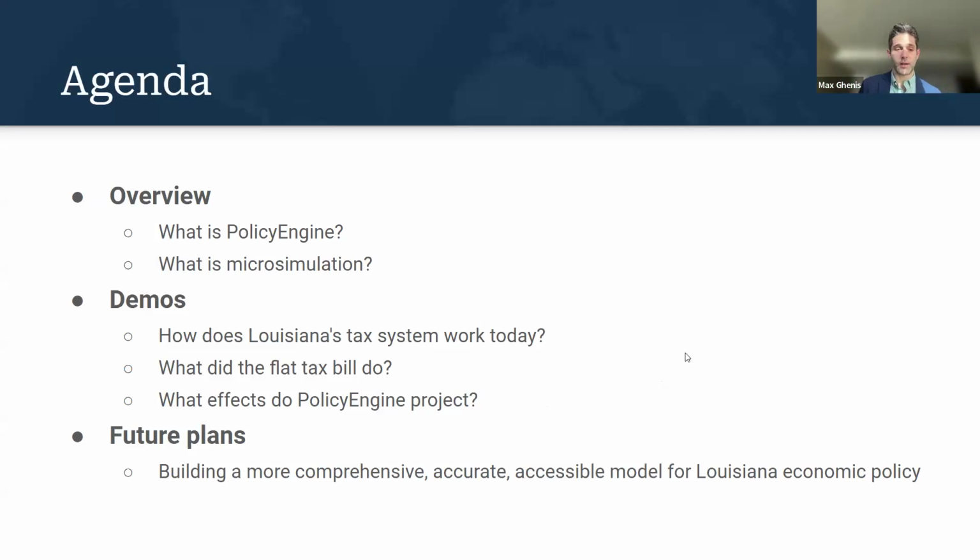We'll go through a sample household and then a description of the tax bill. And then we'll use the PolicyEngine platform to simulate the same effects that we have in the report of impacts on the household and also impacts across Louisiana. And then I'll wrap it up with describing some of our plans for the next year, building a more comprehensive, accurate, and accessible model for simulating a variety of economic policies, including those that affect Louisianans.